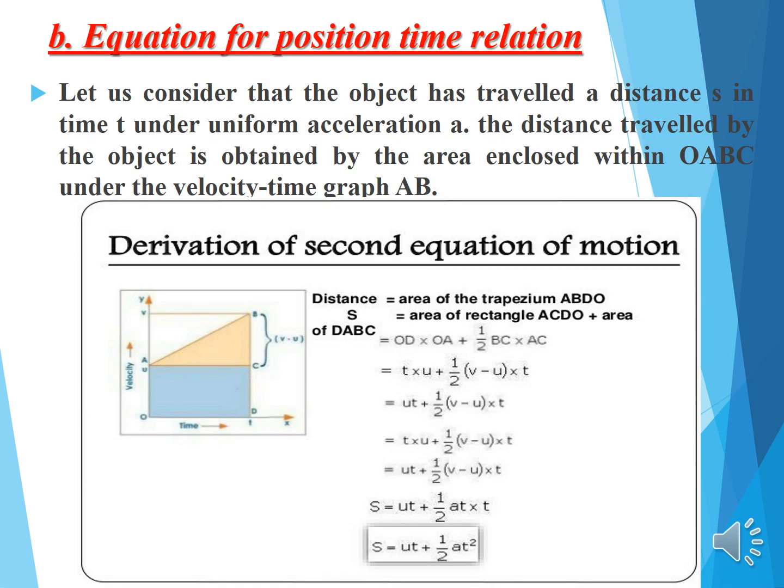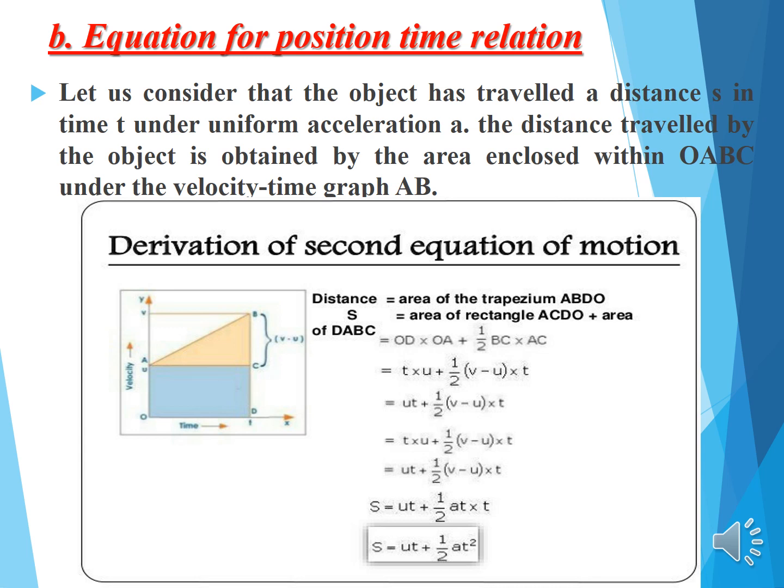Equation for position time relation. Let us consider that the object has travelled a distance s in time t under uniform acceleration a. The distance travelled by the object is obtained by the area enclosed within OABC under the velocity time graph AB. So we have to calculate the total distance covered by the object, which is equal to the area of the trapezium ABDO, which is equal to area of rectangle plus area of a triangle.